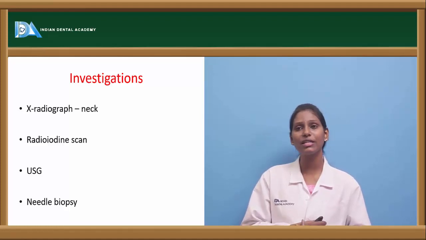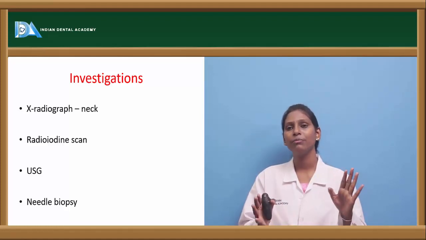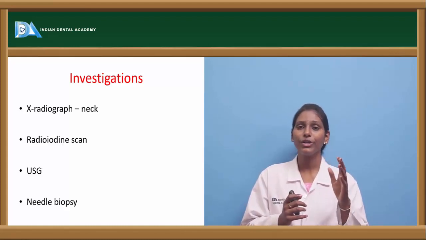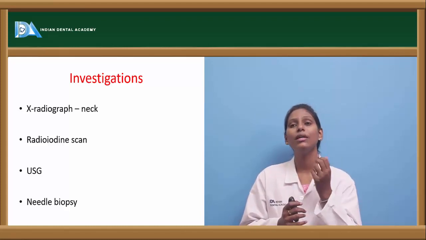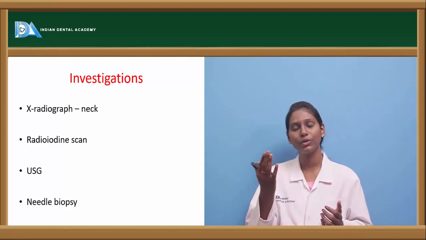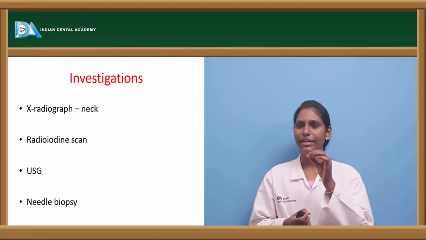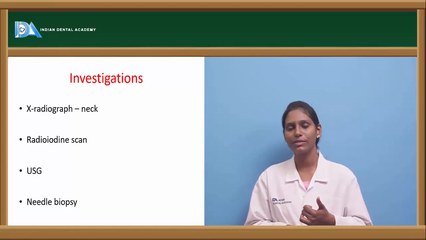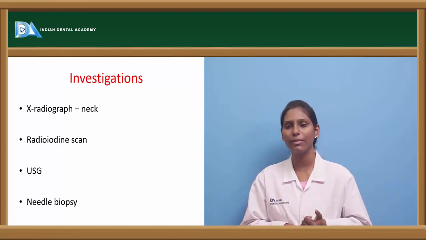Then coming back to investigations, a straight X-ray of the neck usually gives you small specks of calcium. As I already told, psammoma bodies are usually present in papillary carcinoma, and in the straight neck X-ray you can see these as small radio-opaque structures. On radioiodine scan, a cold nodule is present. As I told you, a cold nodule indicates malignancy.